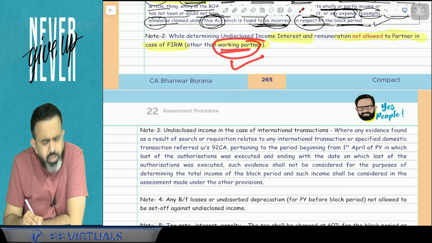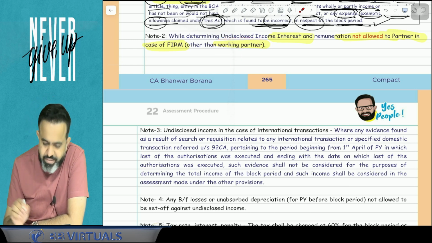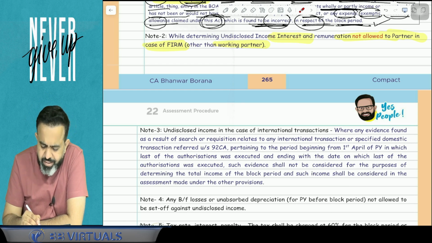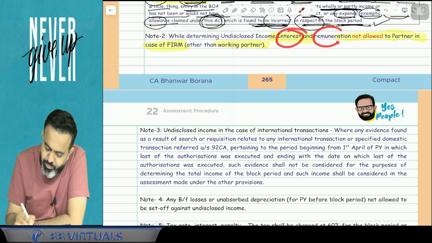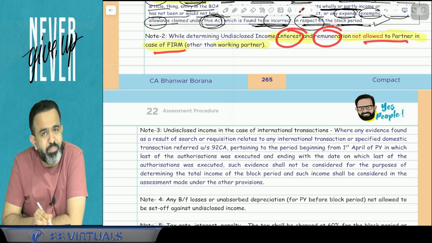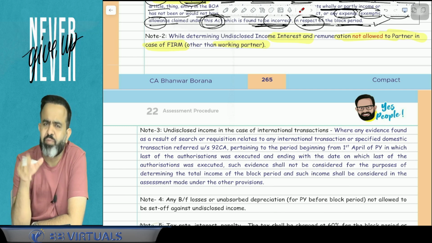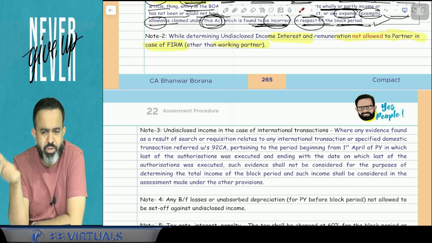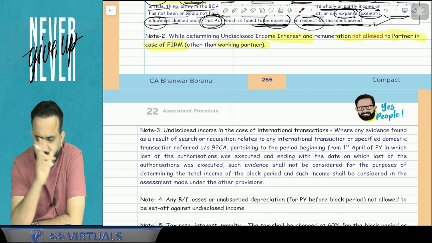Here, to the working partner only, interest and remuneration both are allowed. Normally interest should be allowed to every partner, but here they clearly mention that interest and remuneration are not allowed to partners in case of firm, other than the working partner. If it is paid to the working partner, then it is allowed. Otherwise, while determining the undisclosed income, if any remuneration or interest is paid to the partner, that is not allowed. But paid to the working partner, it is allowed.